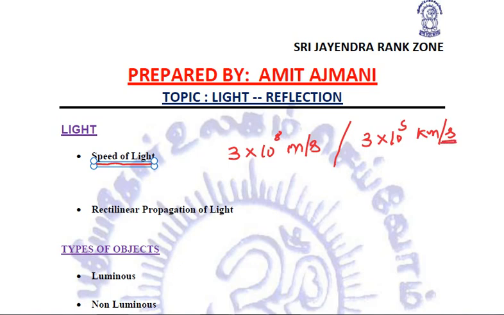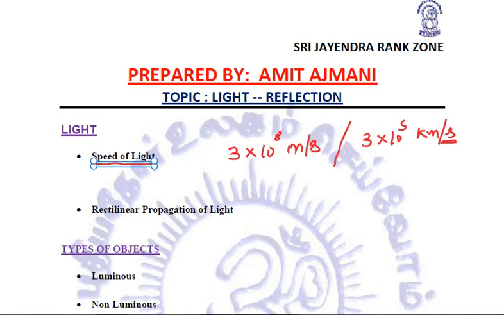This is a point where at times children get confused. They relate that meter, which is a smaller unit, has been converted into a bigger unit, that is kilometer, so the second should also be converted into hour, but it is not.